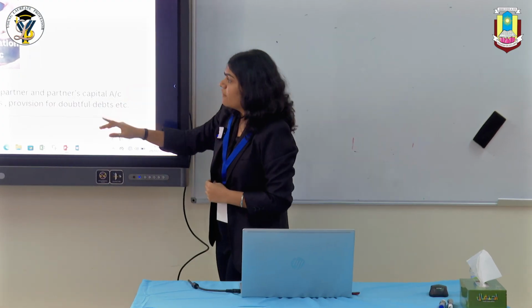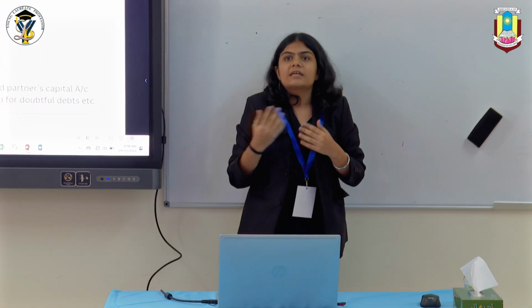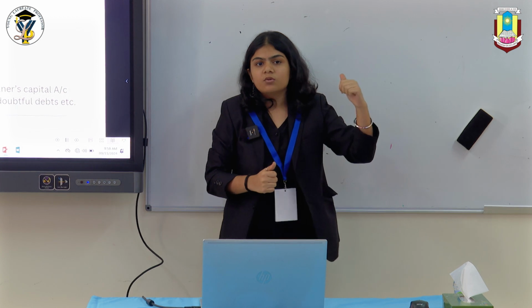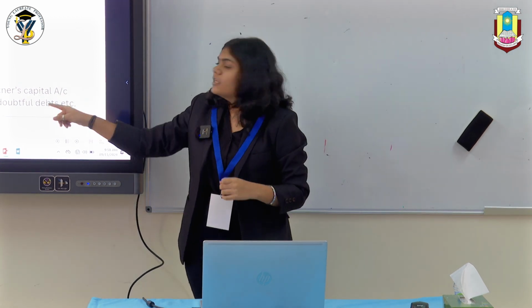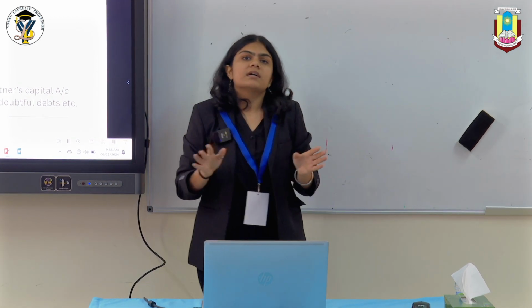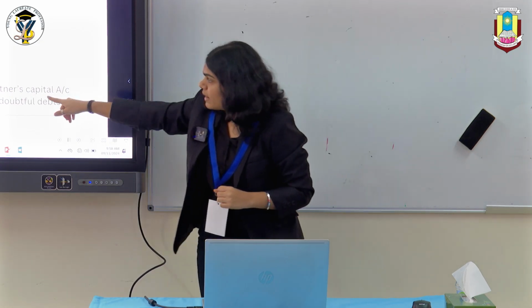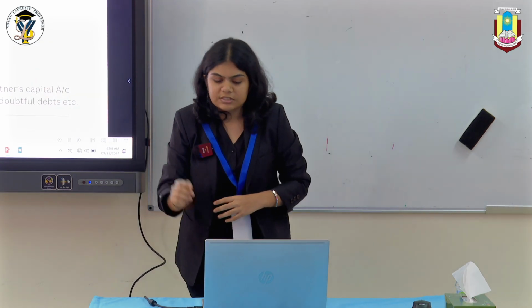Now in the same way, I have to transfer all my liabilities as well to the realization account. As I told, we have to close the books of account. So there should be no balance remaining in my liability account as well. So I transfer all my liabilities to the credit side of my realization account.